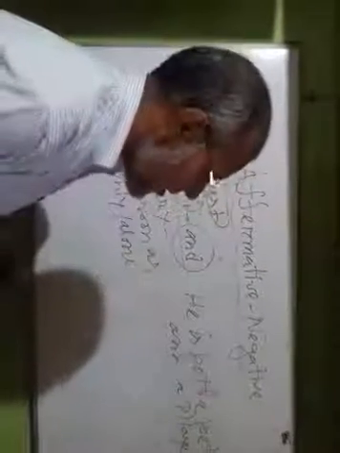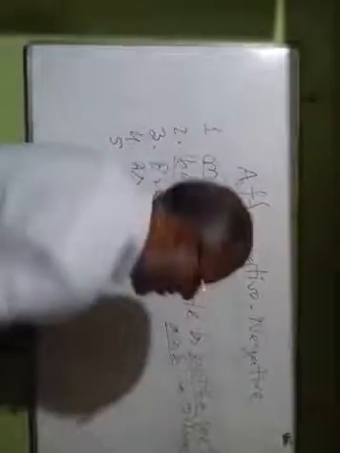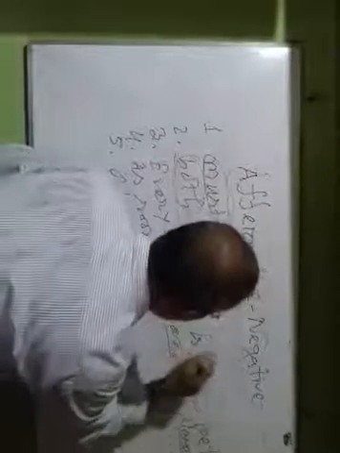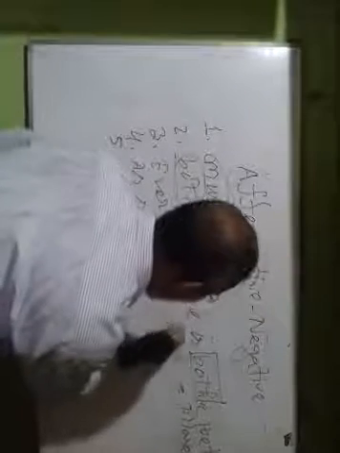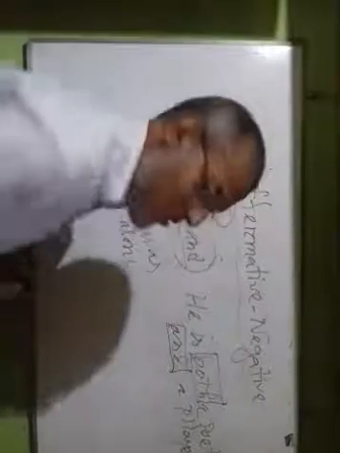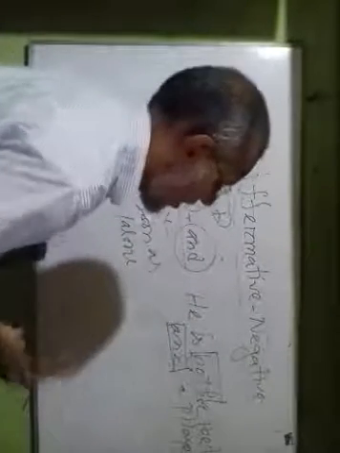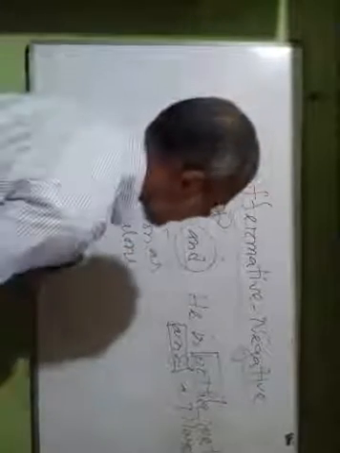This is affirmative form. He is both a poet and a player. Here is both and here and. So we will use not only in lieu of both and but also in lieu of and. So the answer will be he is not only a poet but also a player. It's okay, my dear student.